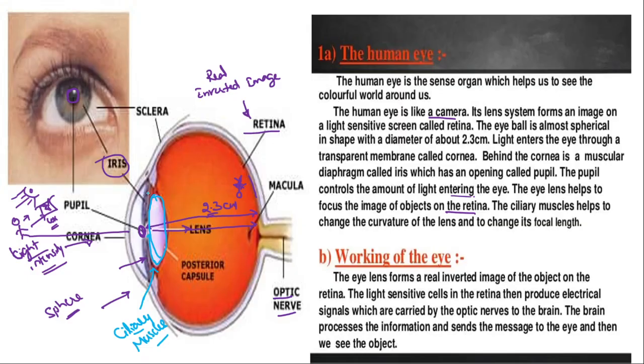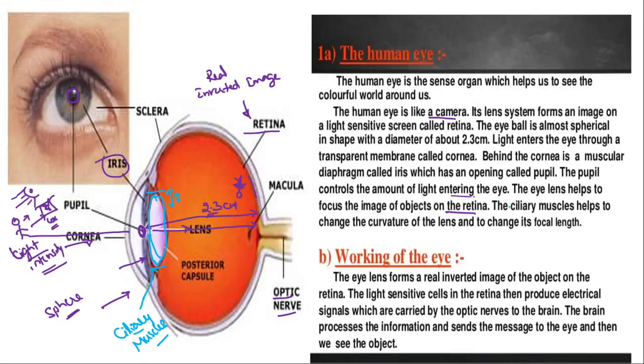The width of the lens will be increased or decreased depending upon the distance of the object from the eye. Based on that only the focal length will change, for a nearer object or an object placed at a far distance from our eye. I will explain that later in detail.